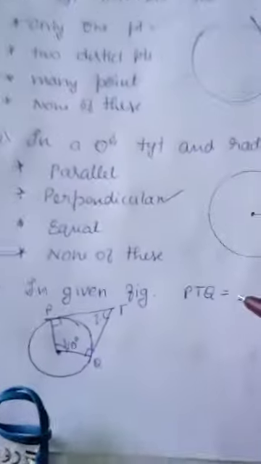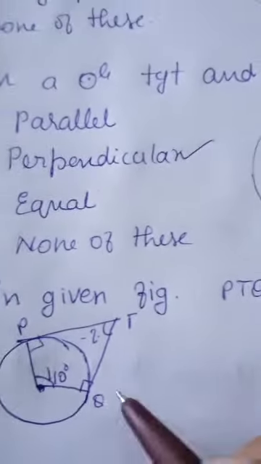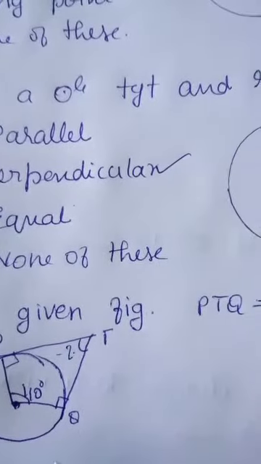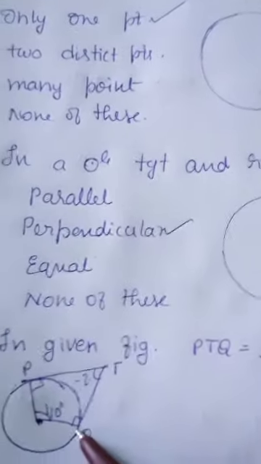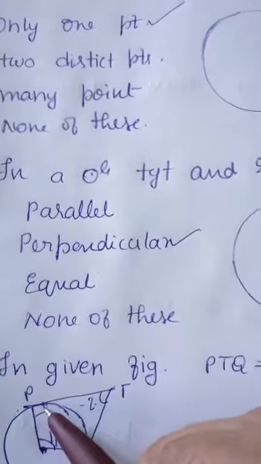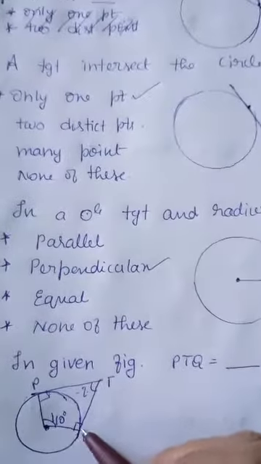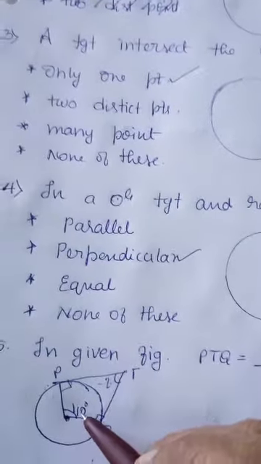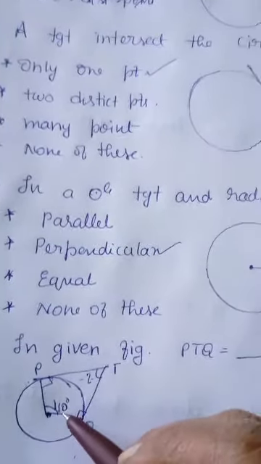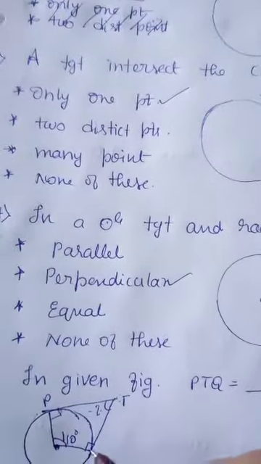Now, the next question. See the figure. In the figure, find angle PTQ. We know angle P is equal to 90 degrees because this is radius and this is tangent, and this is tangent and this is radius, so this angle is also 90 degrees. They have given the center angle as 110 degrees. Therefore, what is the value of angle PTQ?